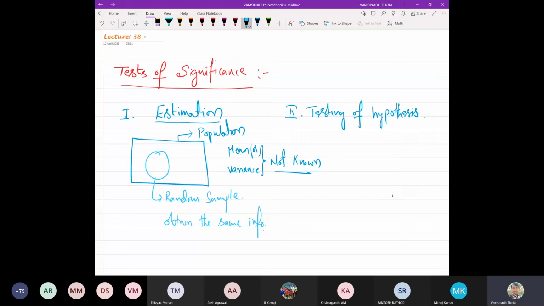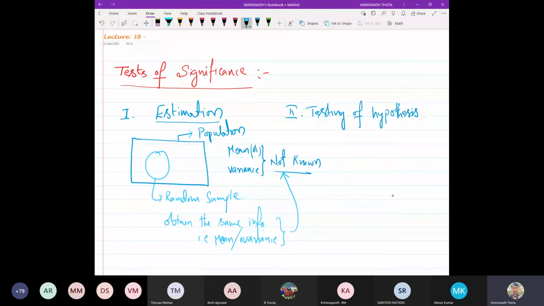Obtain the same information, that is either the sample mean or the variance, and once you get this information, you assign the same thing to the population. This process we generally call estimation.